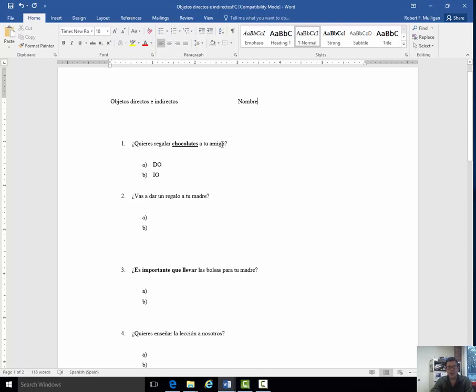¿Quieres regalar chocolates a tu amigo? What is it that you want to give to your friend? Chocolates. What's being given? Chocolates. That's the direct object. To whom? Your friend. That's the indirect object. The indirect object is the recipient of the direct object. So, number one, we're going to do this together.